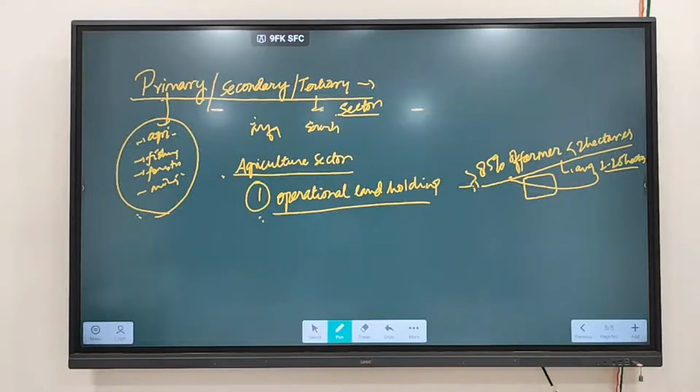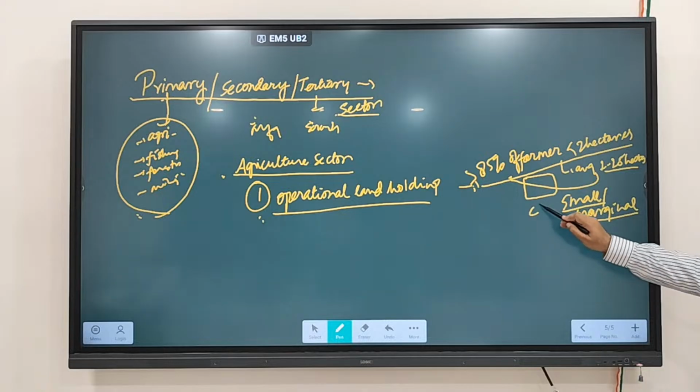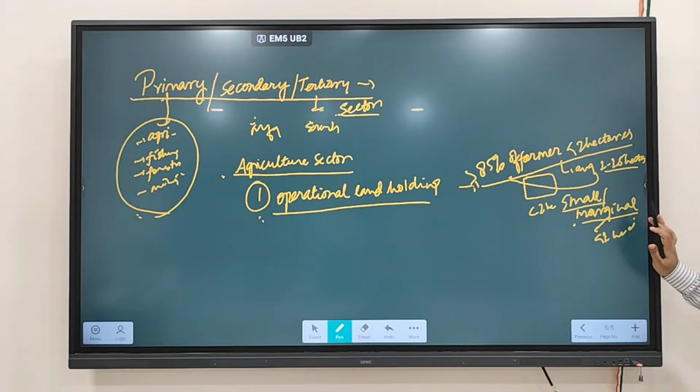So majority of Indian farmers are which type of farmers? Small farmers or marginal farmers. If land holding is less than 2 hectares, then which type of farmer? Small farmer. If land holding is less than 1 hectare, then it is called which type of farmers? Marginal farmers. So the first major problem that agriculture sector is facing is the size of the land. Operational land holding is very less.